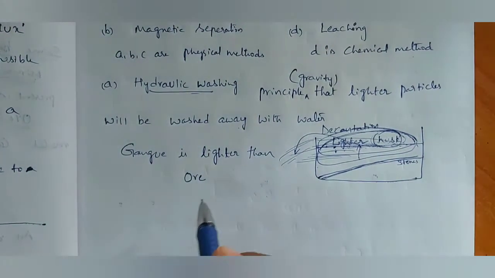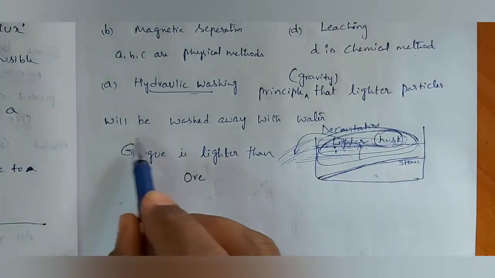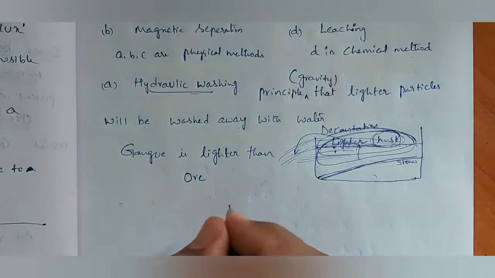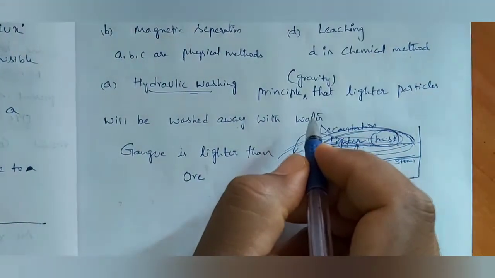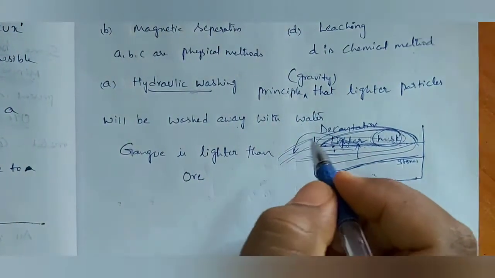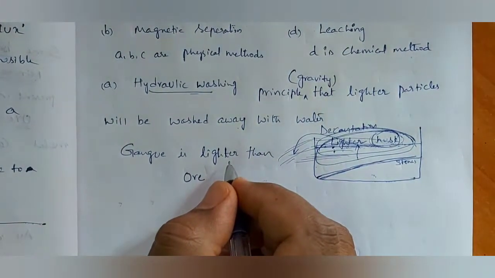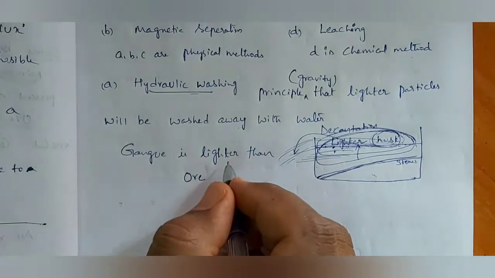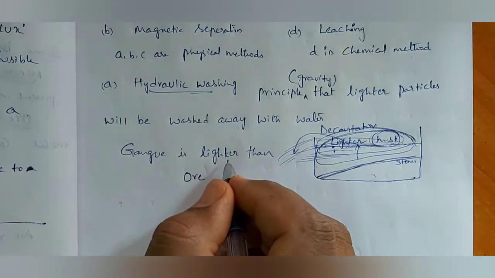So this is based on the difference between specific gravities of the ore and gangue particles. When gangue is lighter than ore, gangue will float on water and be run down. It is therefore a type of gravity separation. Is it okay? Now coming to this one. In one such process, an upward stream of running water is used to wash the powdered ore. The lighter gangue particles are washed away and the heavier ore particles are left behind.